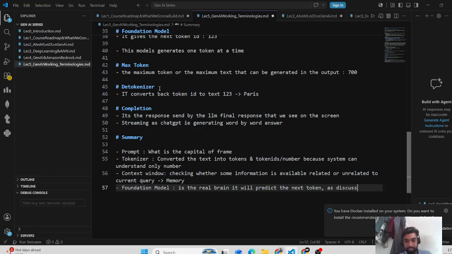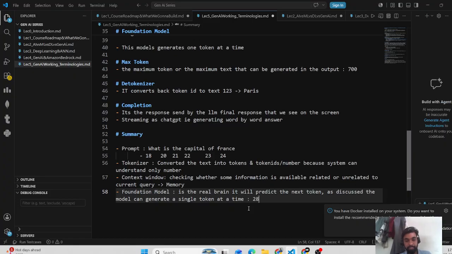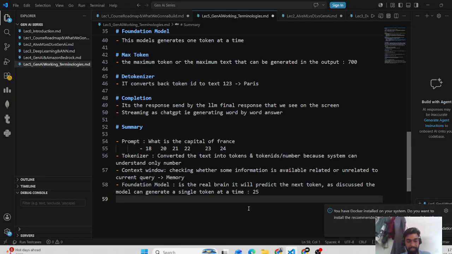As discussed, the model can generate a single token at a time. So the question was: what is the capital of France? These were all converted to IDs like 18, 20, 21, 22, 3, 4. The foundation model, let's say, predicted 25. Now the max token rule will come.